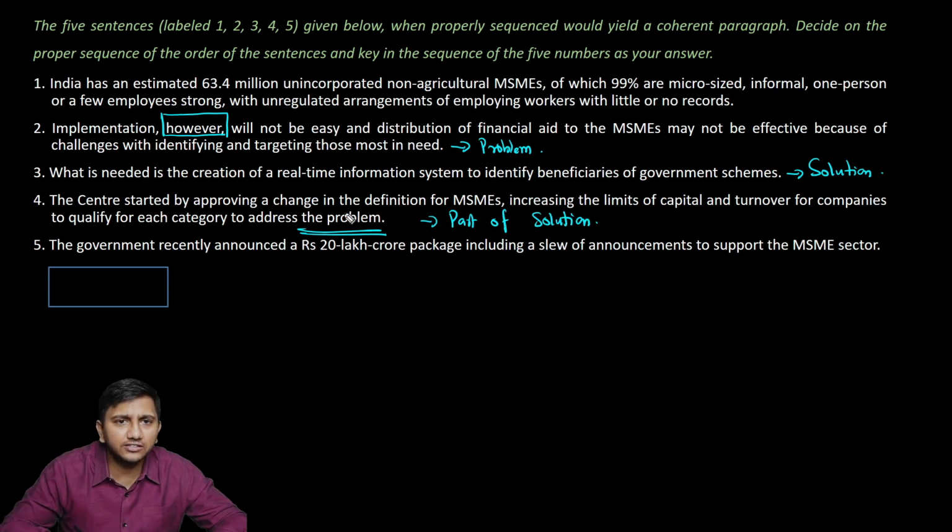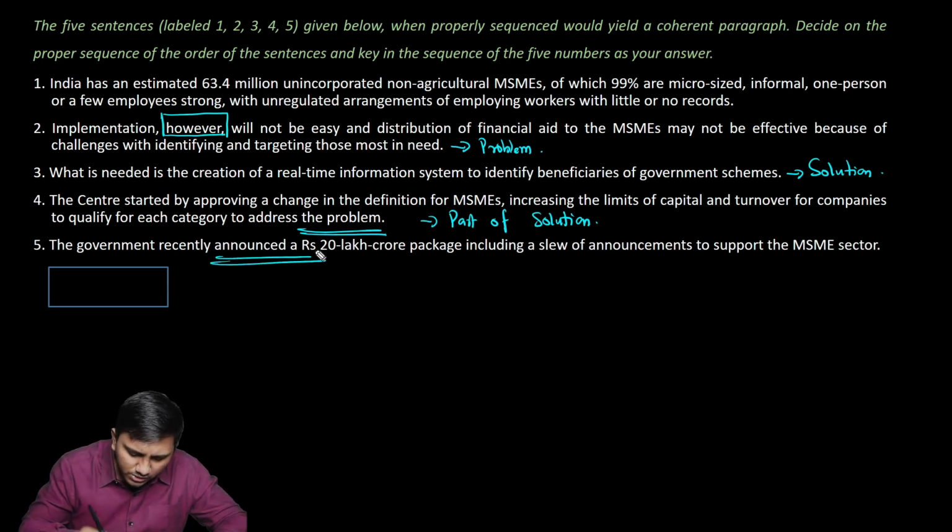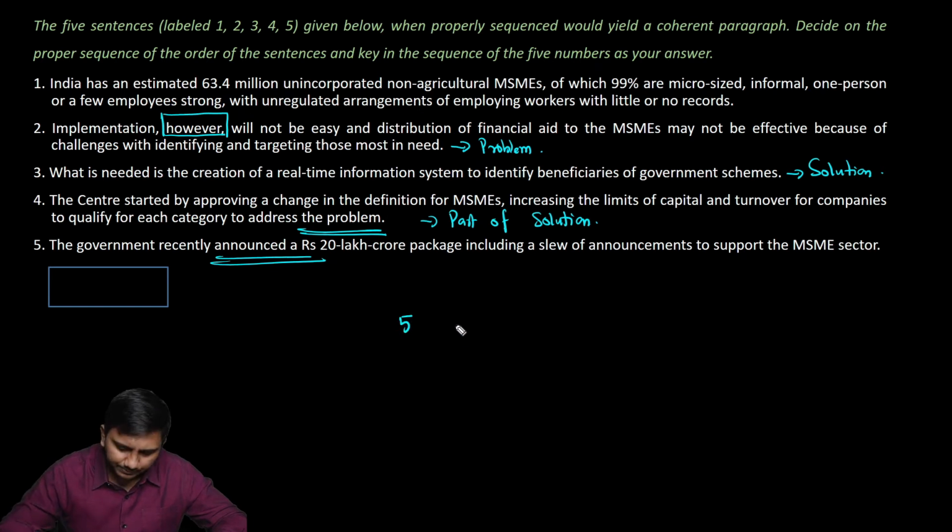And as it says address the problem, we should have the problem statement coming before that. Only then the problem will make sense in this one. The government recently announced a rupees 20 lakh crore package, including a slew of announcements to support the MSMEs. Okay, now that tells me how we can justify this, however, for implementation. So a package was announced, however, implementation could face problems. So let's go for the order now. I would go with 5 to begin with, because that speaks of an announcement. And then 2 says implementation of whatever was announced could be a problem. And why is it a problem? Because there will be challenges with identifying and targeting those most in need.